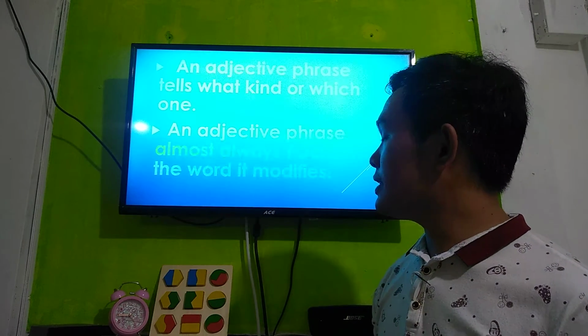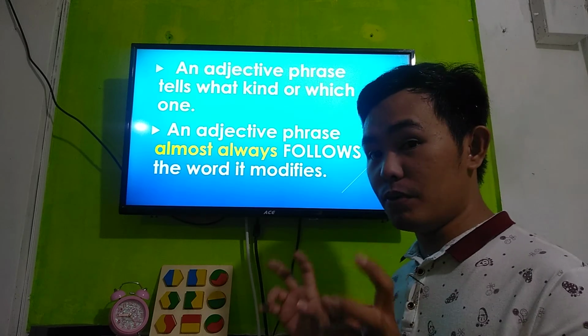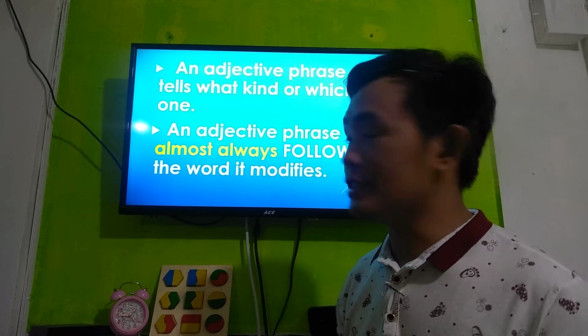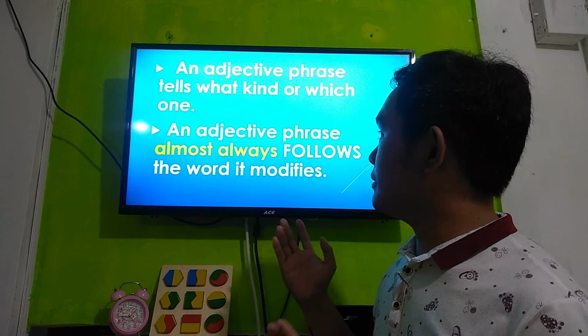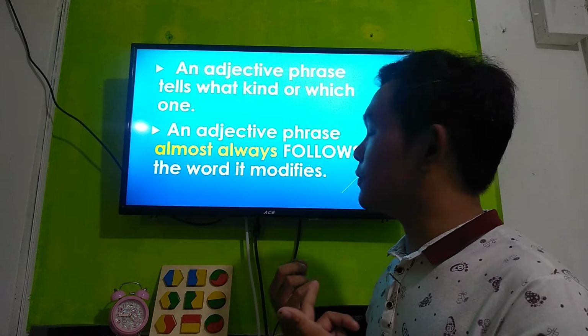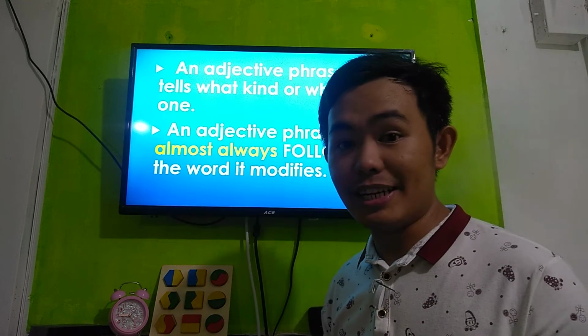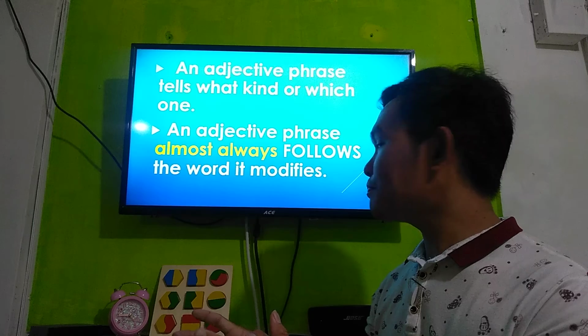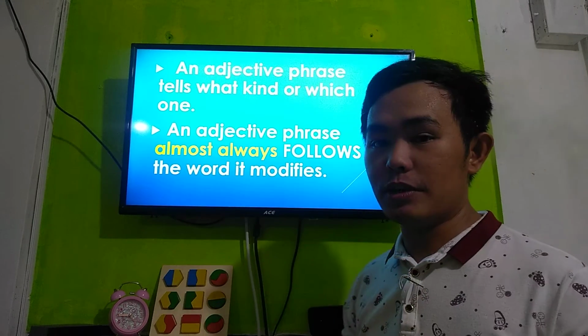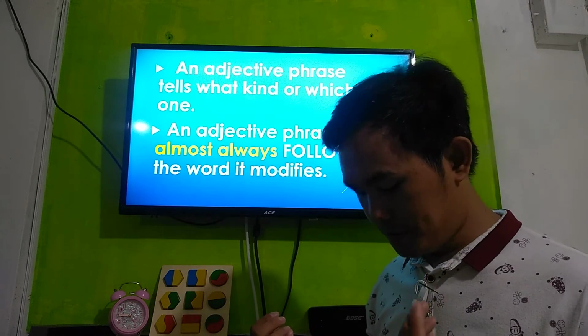So these are the most common things that you would see in an adjective phrase. Basically, it tells you which kind or what kind it is, which one, and almost always follows the word it modifies.